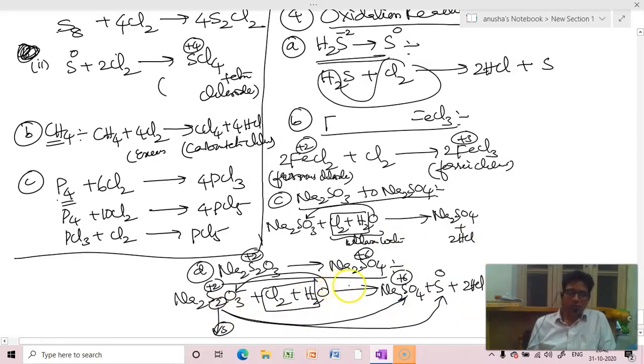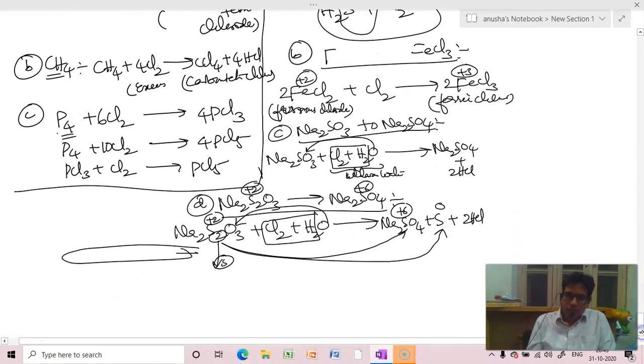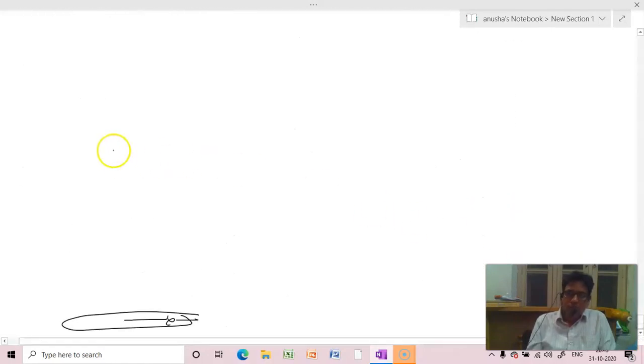So this is the most important reactions of chlorine, oxidation reactions. There are plenty, but these are the most important. Now the last compound of this chapter is bleaching powder.